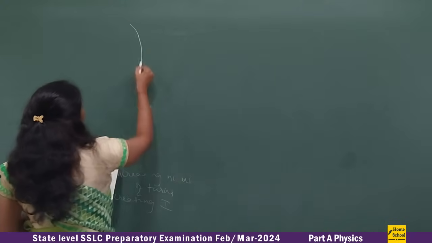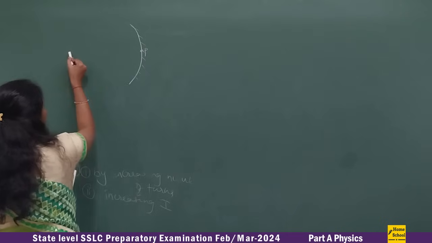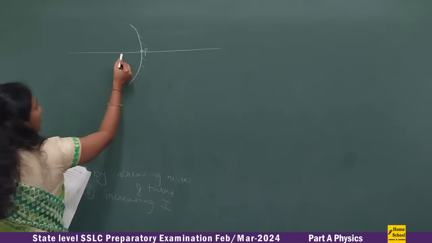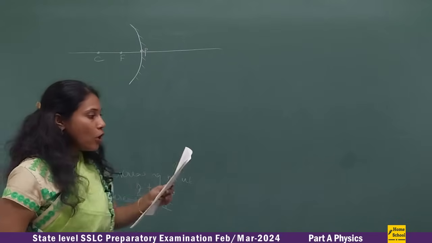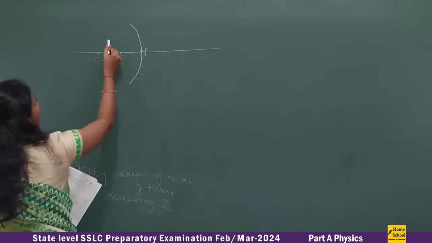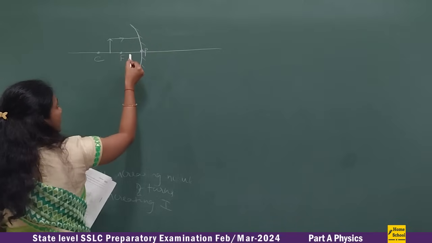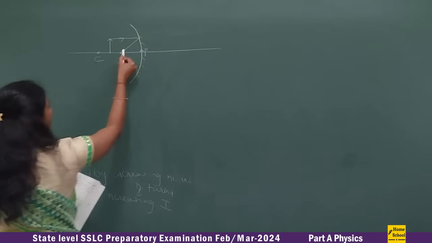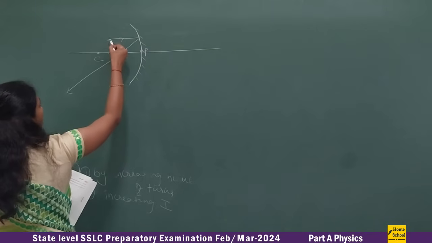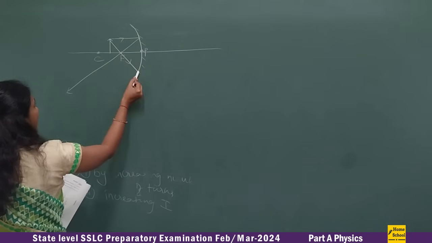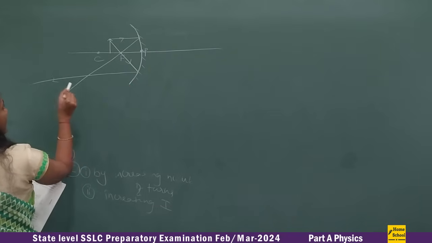So this is our concave mirror and this is our P. Let me draw a line passing through P. Let me take this as F and this as C. And where is the object placed? Between C and F, so here is the object placed. You draw a line parallel to the principal axis, the incident ray, then it will pass through focus. You will also draw a line passing through focus, then it would be parallel to the principal axis.